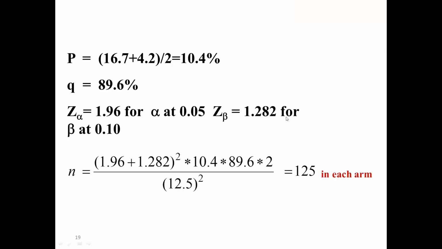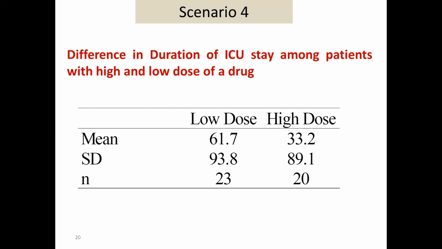So whatever number you calculate using this formula, you need to have 125 subjects, and that number is what you call the numbers in each group. Some people calculate the sample size using this number and say that they will divide 125 into 2 groups. That is not correct. Whatever number you get here, that number should be equal in both the groups. Okay? And this is the next scenario.